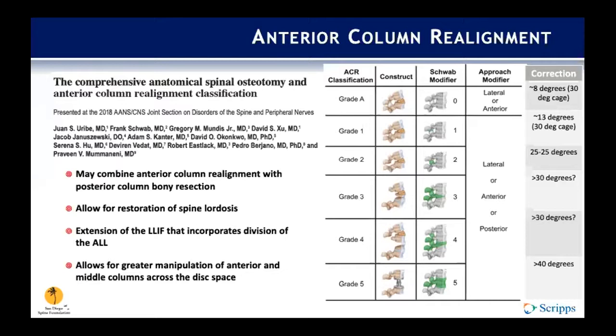And then lastly, grade 5, ACR plus Schwab grade 5, which would be complete or partial removal of the vertebral body and both adjacent discs. You can see up to 40 degrees of correction here. So this was a good paper, just classifying the different combinations of ACR and the Schwab osteotomies. And as we need more and more correction, we bump up those grades.